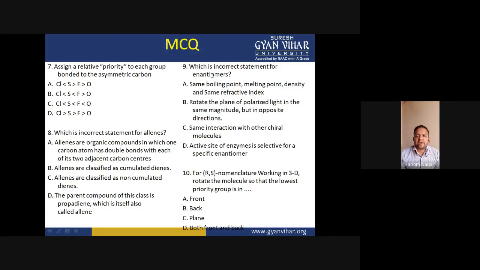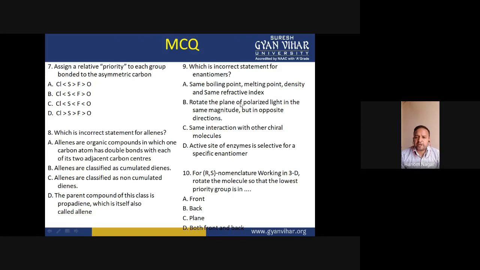And question number 9: which is the incorrect statement for enantiomers? They have the same boiling point, melting point, density, and same refractive index in an achiral environment. This is correct.